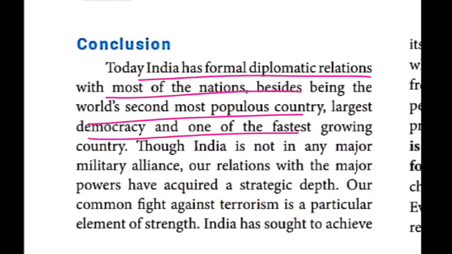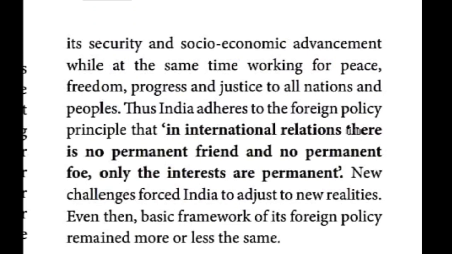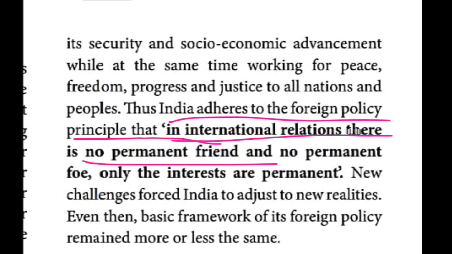But what type of policy is India following? India adheres to the foreign policy principle that in international relations there is no permanent friend. This is the main thing, children, given in the conclusion part. In international relations there is no permanent friend and no permanent enemy. Only the interests are permanent. நலன்கள் மட்டும்தான் permanent. Welfare schemes alone are permanent. That's the thing.